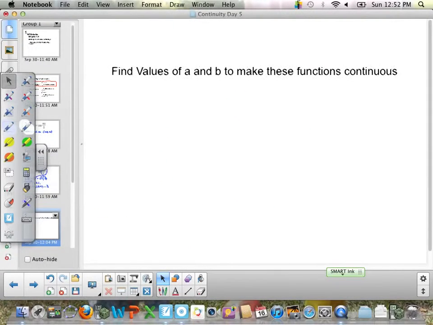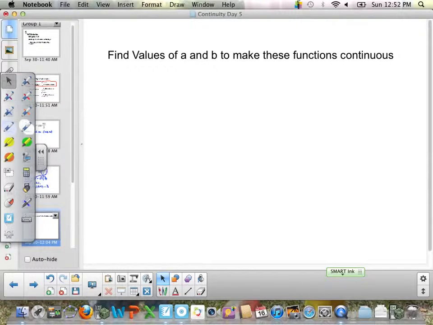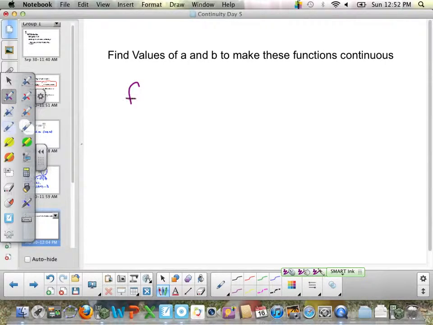Find values of a and b to make these functions continuous. Now remember the 3 qualifications for a function to be continuous. First, f of a is defined.